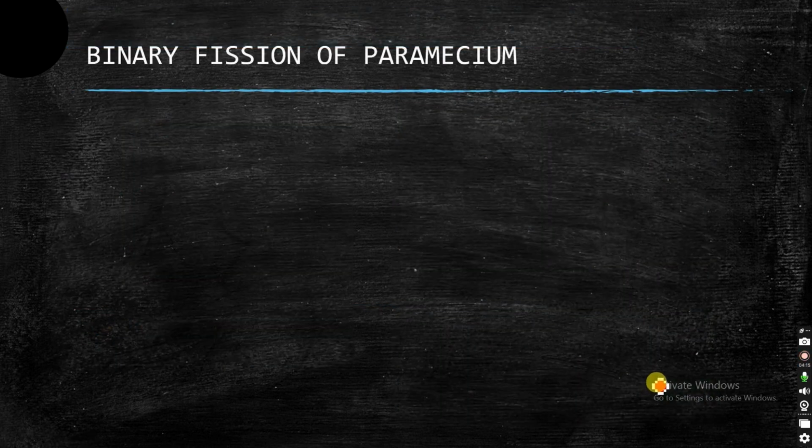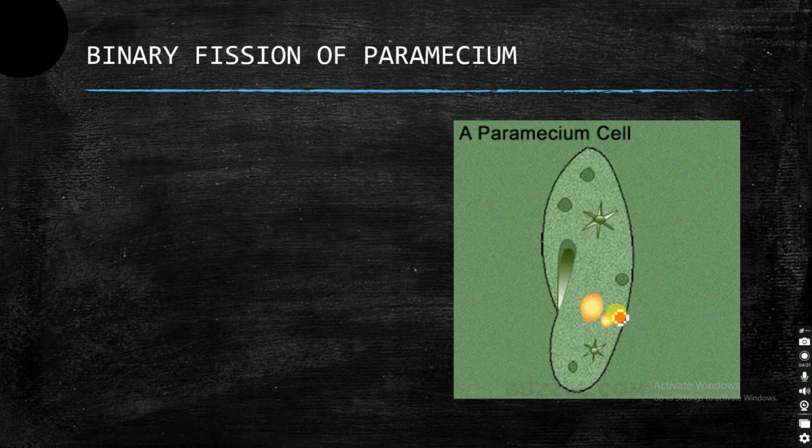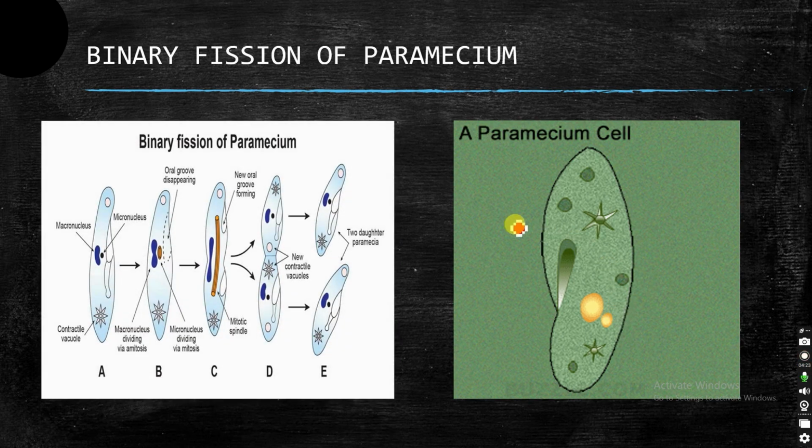Now coming to paramecium, it also undergoes binary fission. This is how a paramecium cell looks. Here you can see first the nucleus will divide, and then the cytoplasm also starts dividing, and then two daughter parameciums are formed.